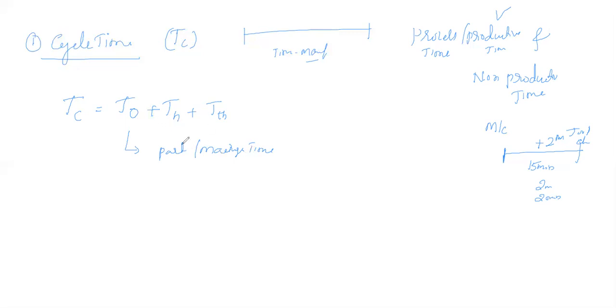And here the T of H is nothing but the part handling time.